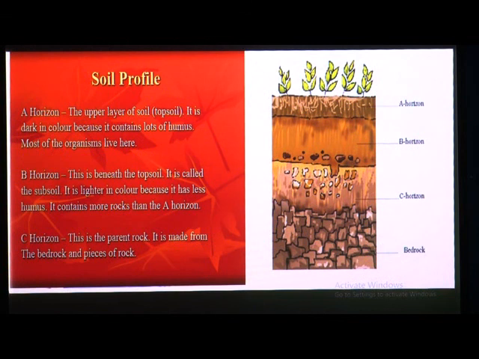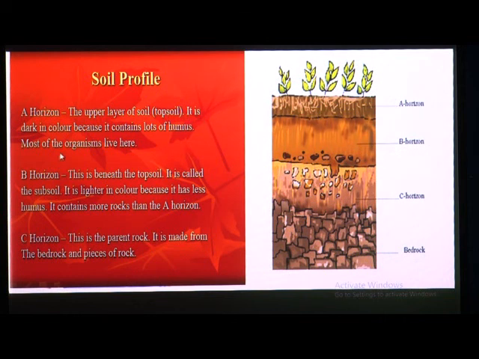First one, A horizon, the upper layer of soil, next to the ground surface, is called the A horizon. It is also known as topsoil.